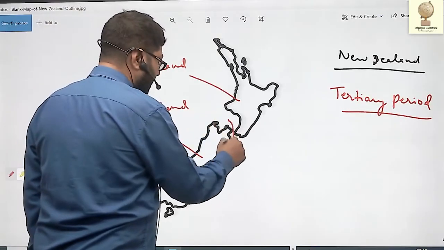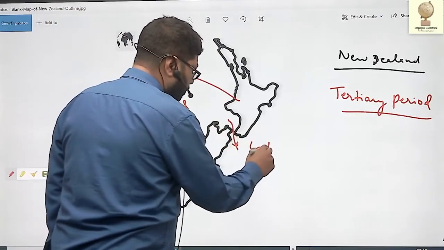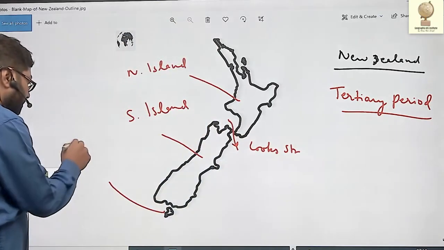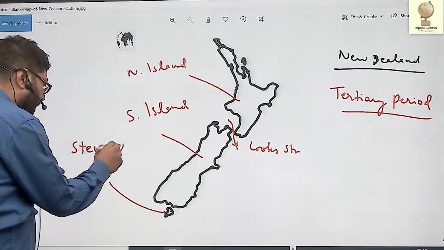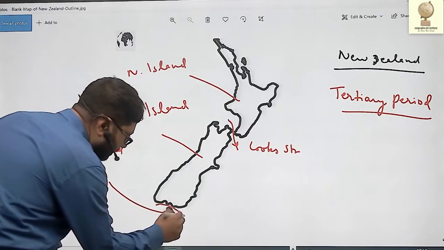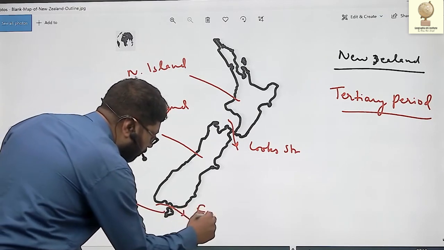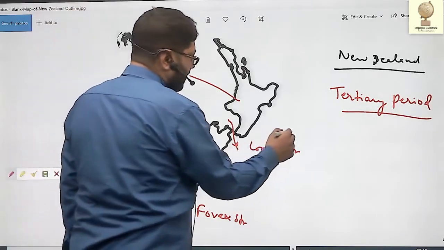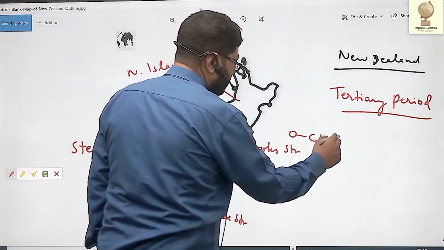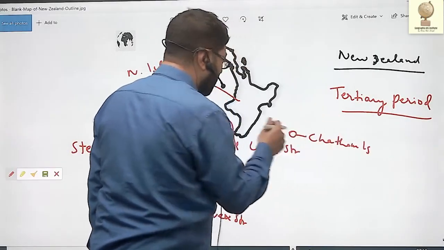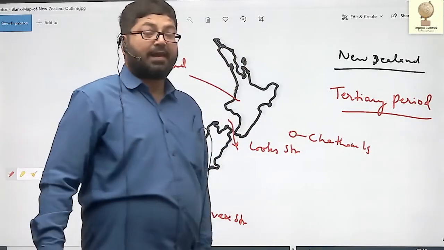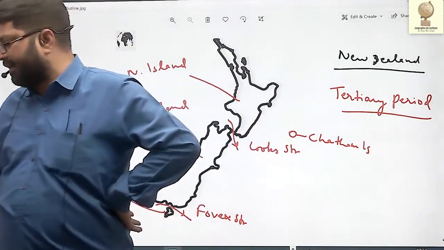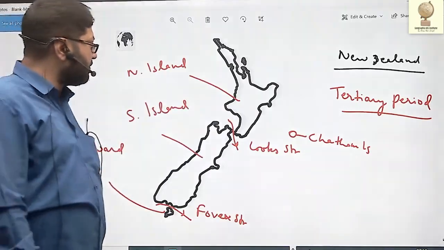They are separated by Cook's Strait. This is Stewart Island. It is separated from Southern Island by Foveaux Strait. And the fourth important island is Chatham Island. These are the four islands that make up New Zealand. New Zealand, as I told you, is of very recent origin, formed during the Tertiary period.